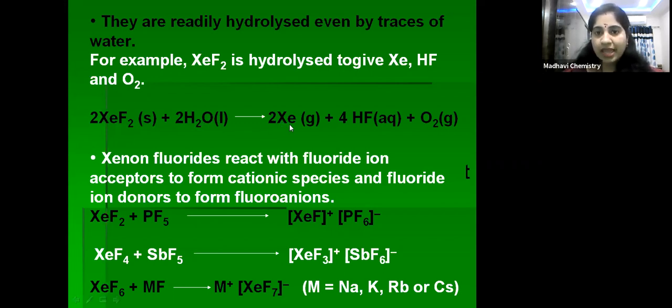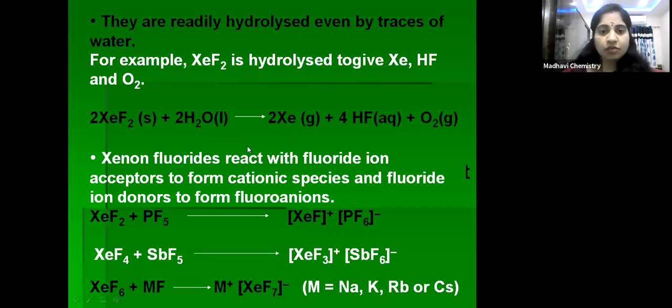It gives Xe, xenon, plus hydrogen fluoride and oxygen. So they easily undergo hydrolysis if traces of water are present. These reactions are very important, children. From an examination point of view, they ask for the hydrolysis of these fluorides of xenon, so you have to write these equations. When xenon difluoride undergoes hydrolysis it gives xenon Xe plus HF plus O2.